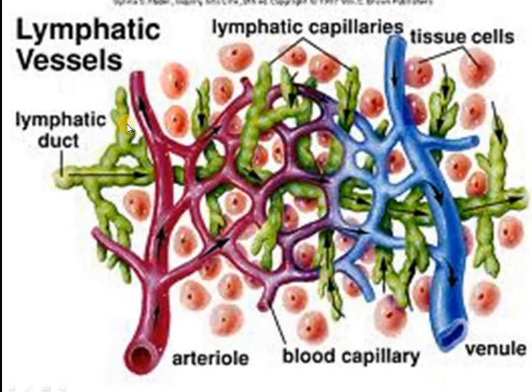Here you can see these green colored entities. These are lymphatic capillaries. These lymphatic capillaries will soak or absorb this lymph, and through the lymphatic system it will return this lymph to the blood capillaries, to the veins.